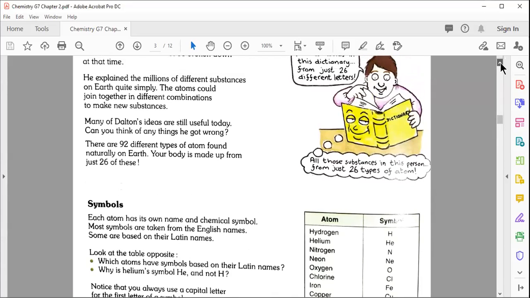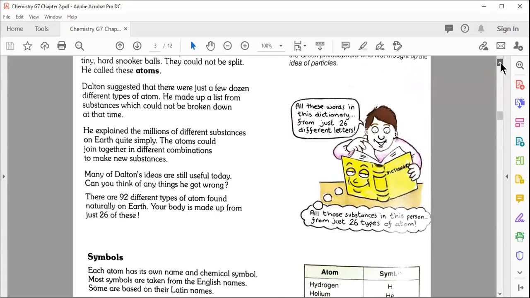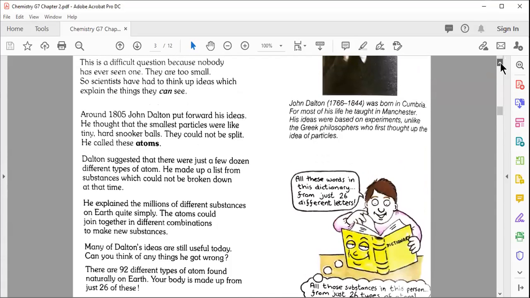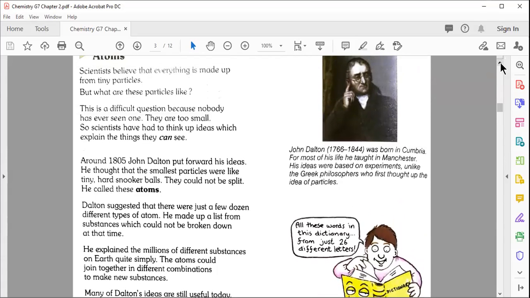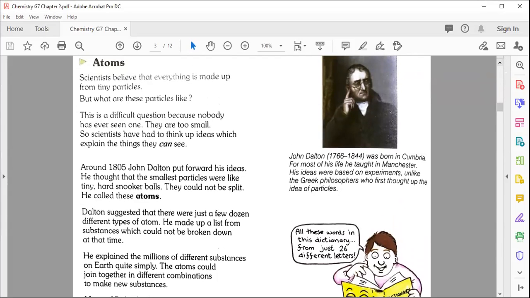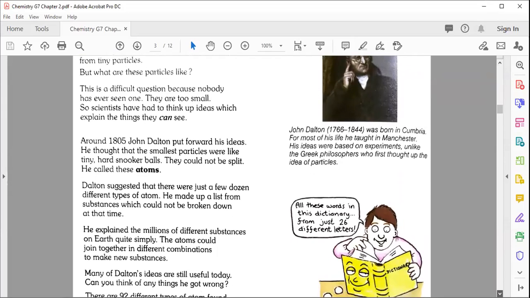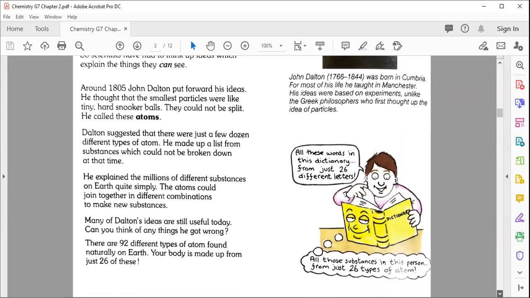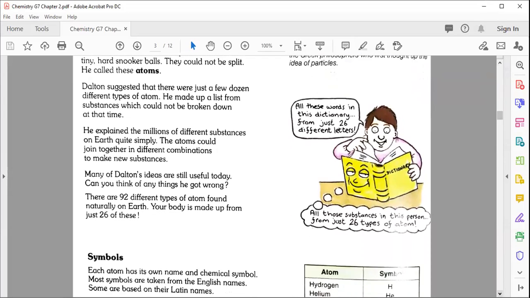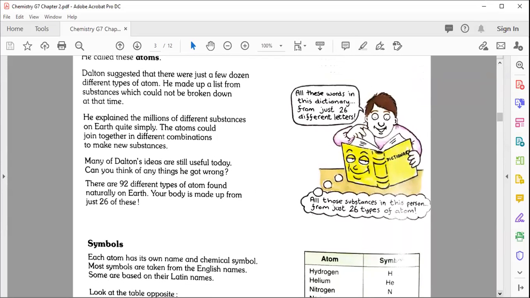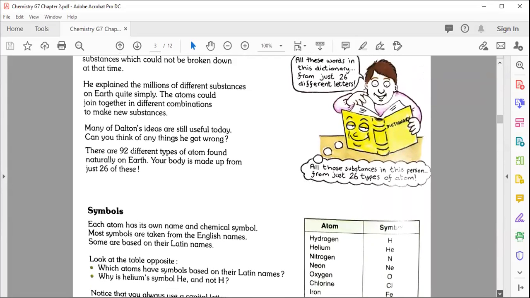This is chapter number 2 from your science textbook here. If you remember, we learned in detail about the atoms. So what are atoms? We know very well. Now on this page 20, we have the second part, or you can say the last part that we discuss today from this page.